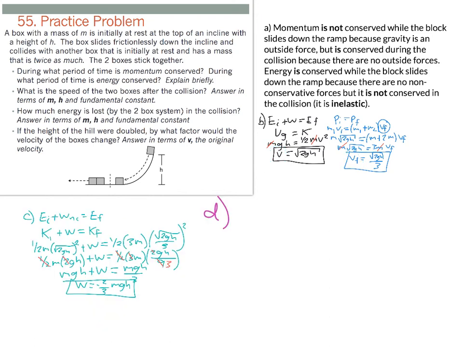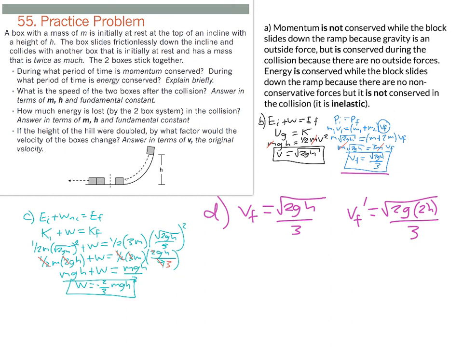The last part, part D, asks how the velocity of the two boxes would change if we doubled the height of the hill. So I'm going to take our original final velocity, which was the square root of 2gh over 3, and I'm going to set up our new final velocity, vf prime, and that's going to be equal to the square root of 2g times 2h all over 3.